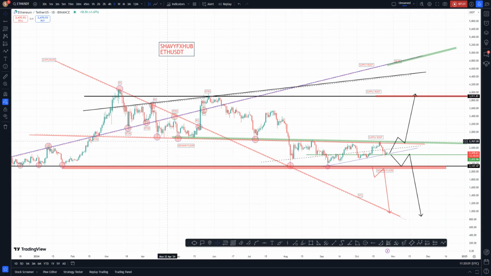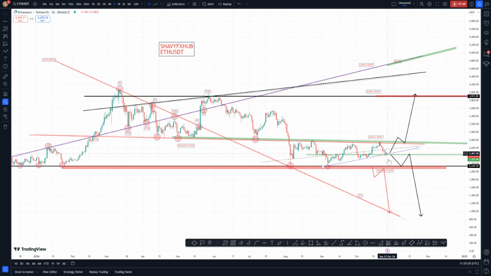Look at our first demand layer. We play here after break of structure. Price retest one, retest two, retest three, four, five, six. Break of a support structure. What happened? It becomes a resistant structure where we have a supply roof. Sell one, sell two, sell three, sell four. And look at our floor, a psychological floor, where every time price returns to this floor, it becomes a demand level. Demand one, demand two, demand three, four, five.